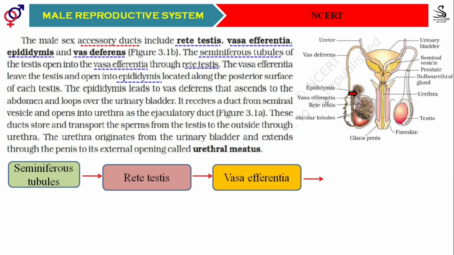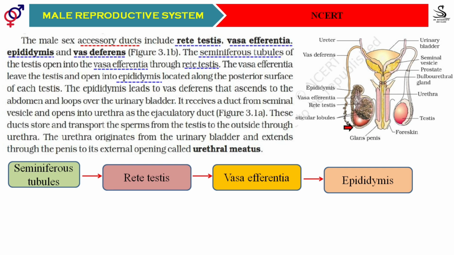We will understand here. You can see the vasa efferentia lead into the epididymis. You must also remember that the epididymis is divided into three parts: caput, corpus, and cauda. Caput is the head of the epididymis, corpus is the middle, and cauda is the tail. Then the epididymis continues into the vas deferens.